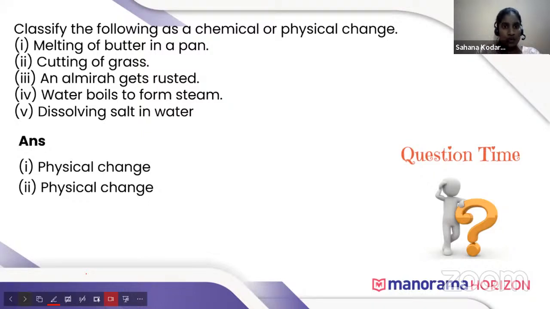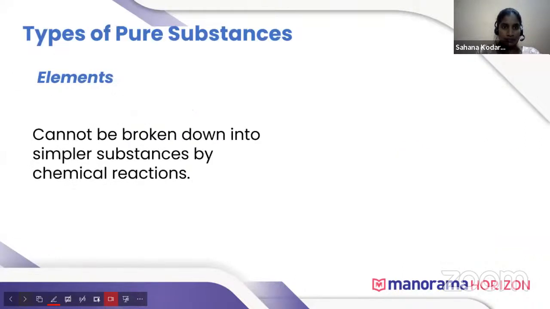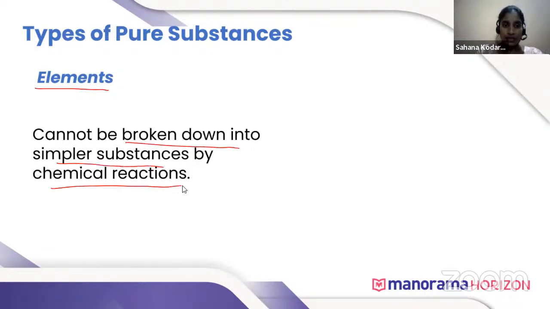Next, water boils to form steam is a physical change. As we already discussed, the change of state of matter is a physical change. Next, dissolving salt in water is also a physical change. Next, move to the other slide. Yes. Types of pure substances. There are two types of pure substances, elements and compounds. So elements cannot be broken down into simpler substances by chemical reactions.